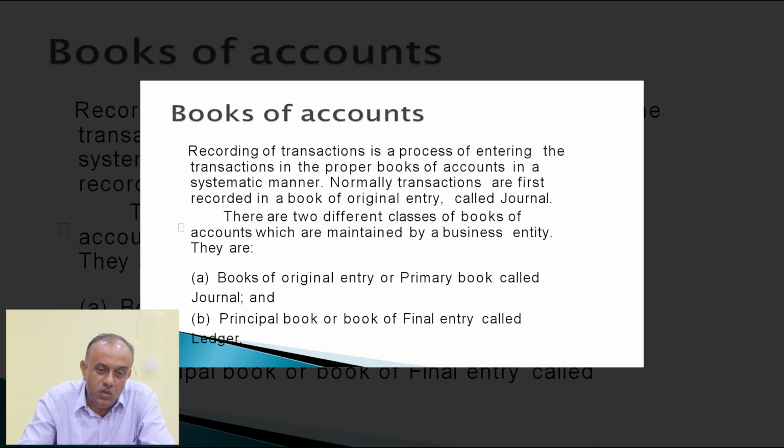There are two different classes of books of accounts maintained by a business house, whether small or big. Number one, books of original entry or primary book called journal. And another book is the principal book, or book of final entry, called the ledger.